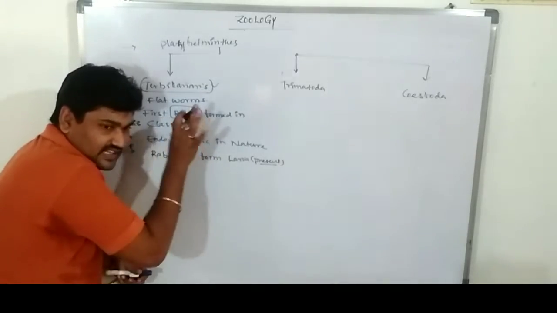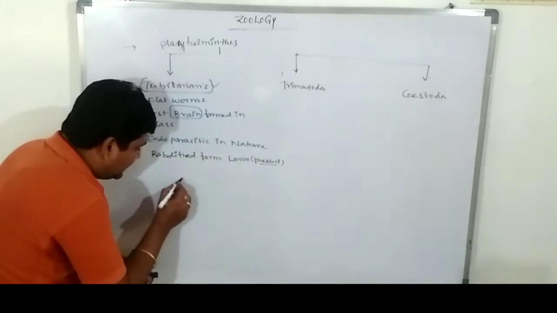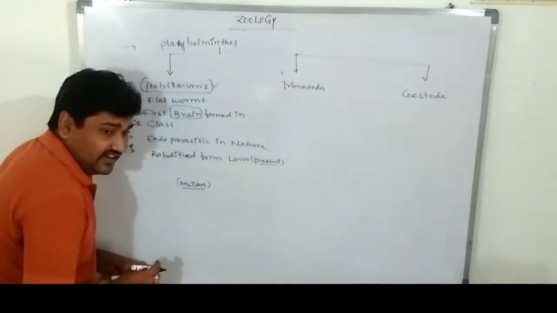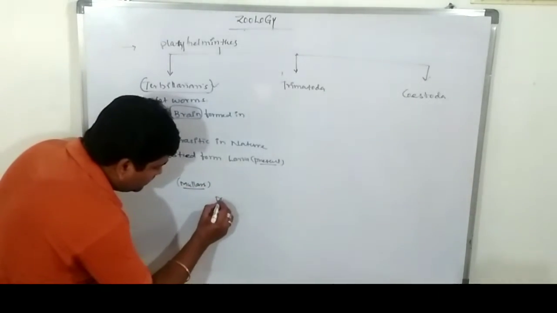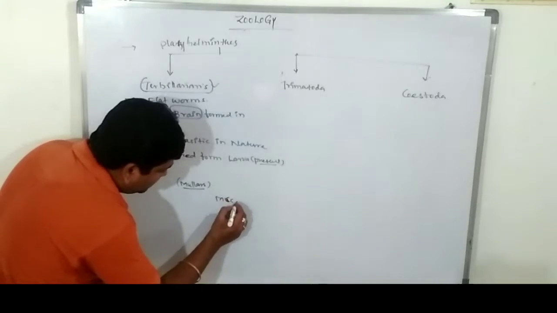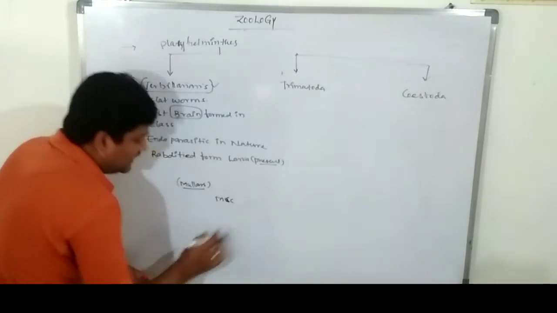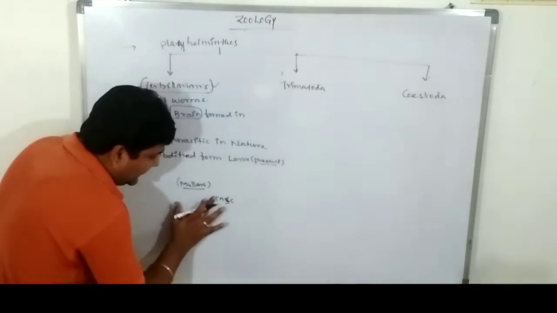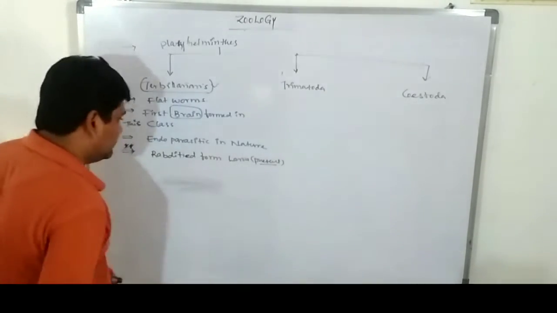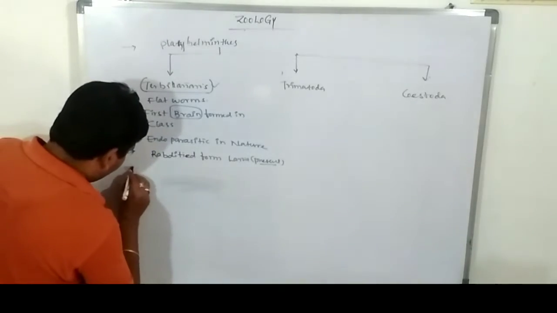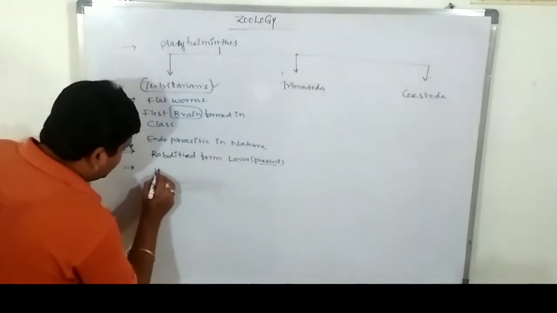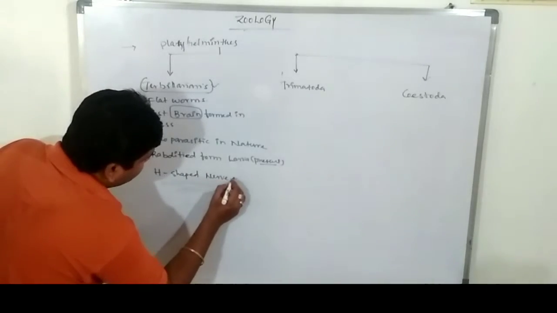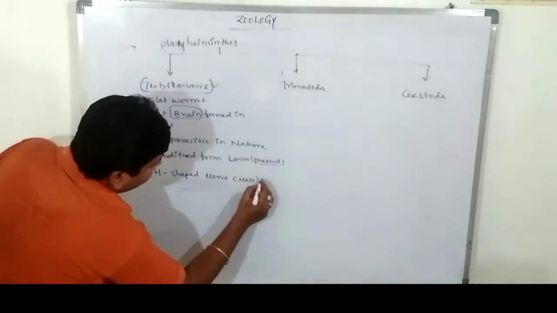What I am saying is, the Platyhelminthes are able to form Muller's larva. This Muller's larva converts into, what is that? Megascolex, Cestoda, and rhabditiform larvae. Larva is present. So these contain H-shaped nerves, or a nerve net is present.